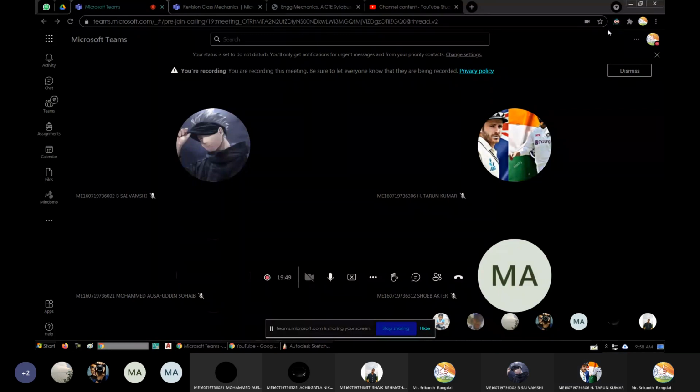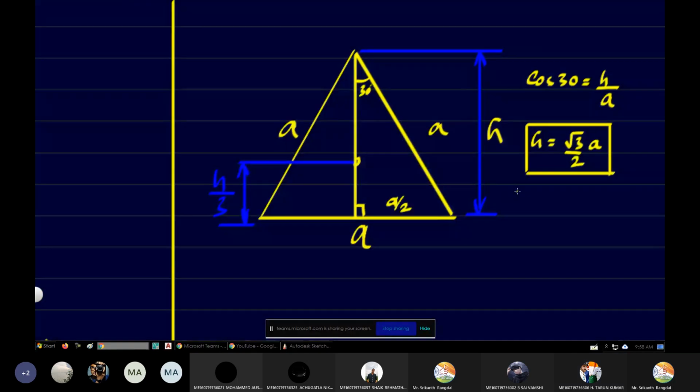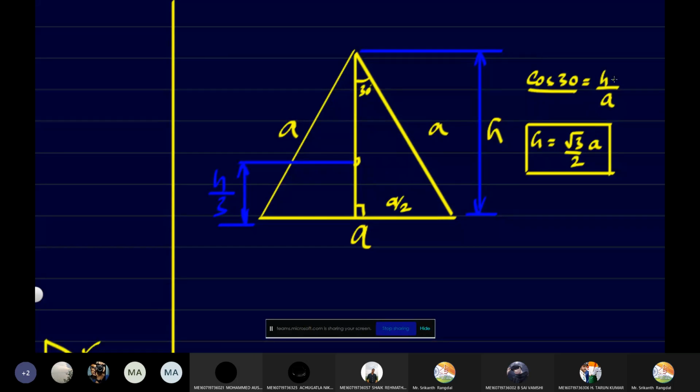Yes, sir. So any doubts here? In an equilateral triangle, all the sides are of the same length, that is A. First we have to find the height using the given side. Using trigonometry, cos 30 is equal to adjacent by hypotenuse. Adjacent here is the height of the triangle, and hypotenuse is A for this smaller triangle.